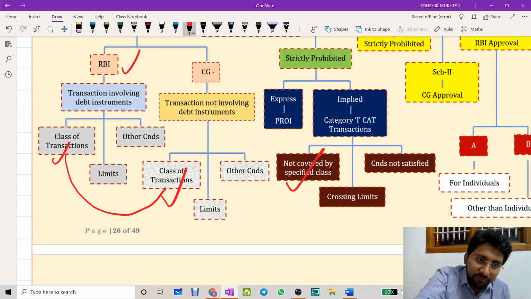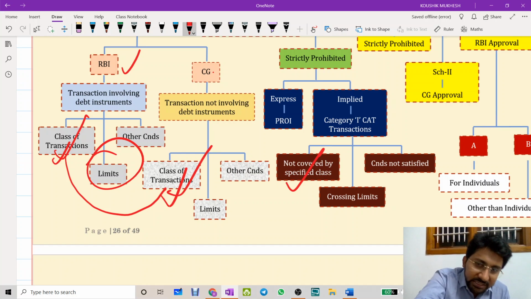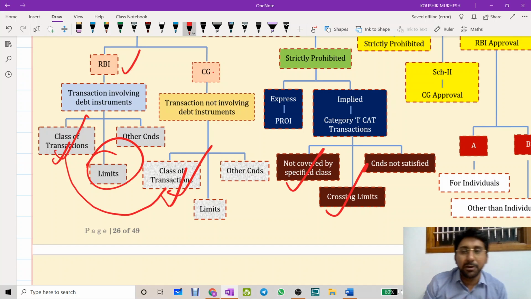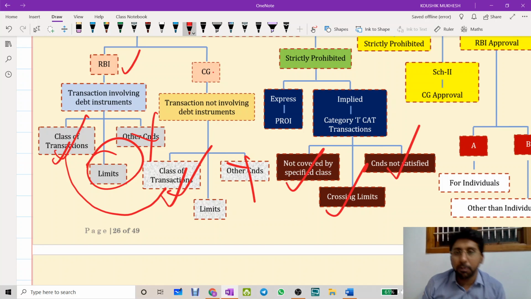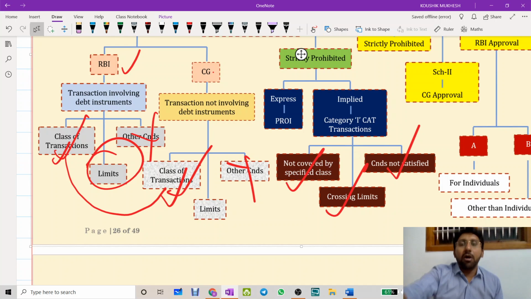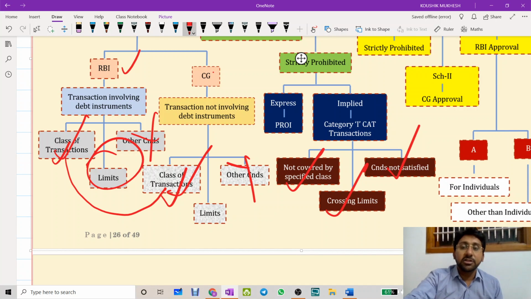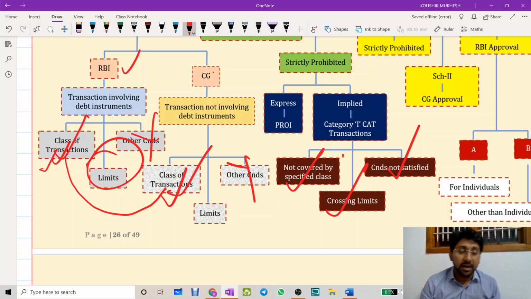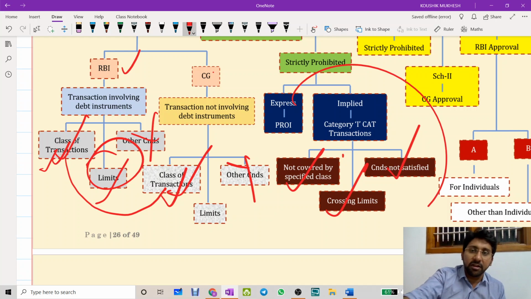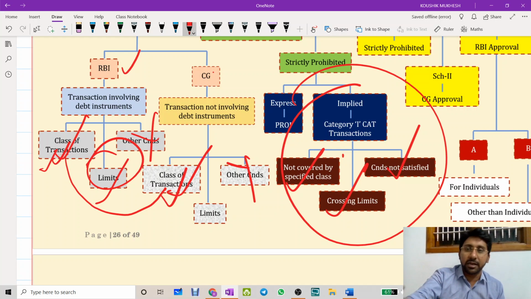If you are within the class but limits have been crossed, then you will be coming into prohibition. If you could not satisfy the conditions, it will become prohibited. So therefore, what I told you at the beginning of the capital account transactions concept, all capital account transactions are strictly prohibited unless permitted. I have said only this class is permitted, others are prohibited. I said only up to the limit is permitted, remaining are prohibited. So this is the way in which you need to interpret this particular concept.